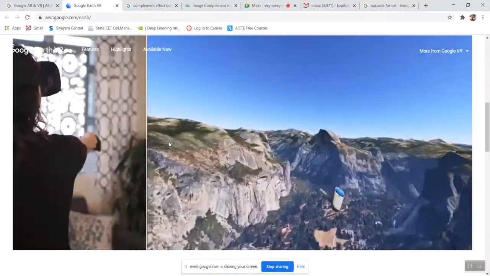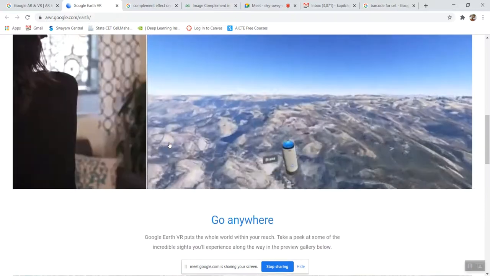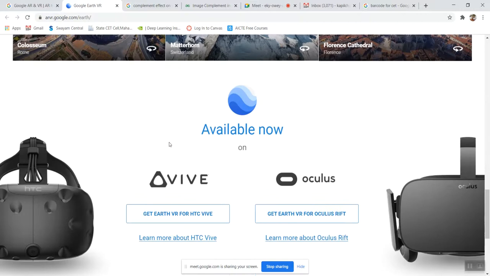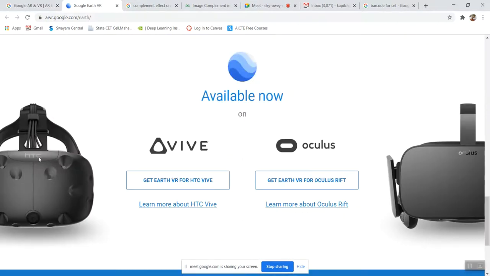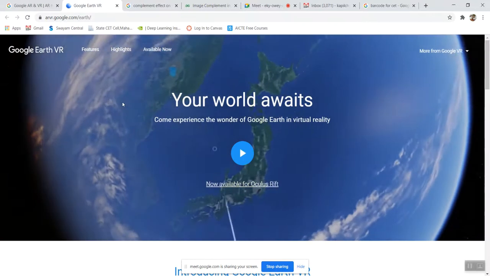We have seen different examples for virtual reality and augmented reality. This is the headset made by HTC, and this is for the Oculus. There are different companies that can provide you such a facility.